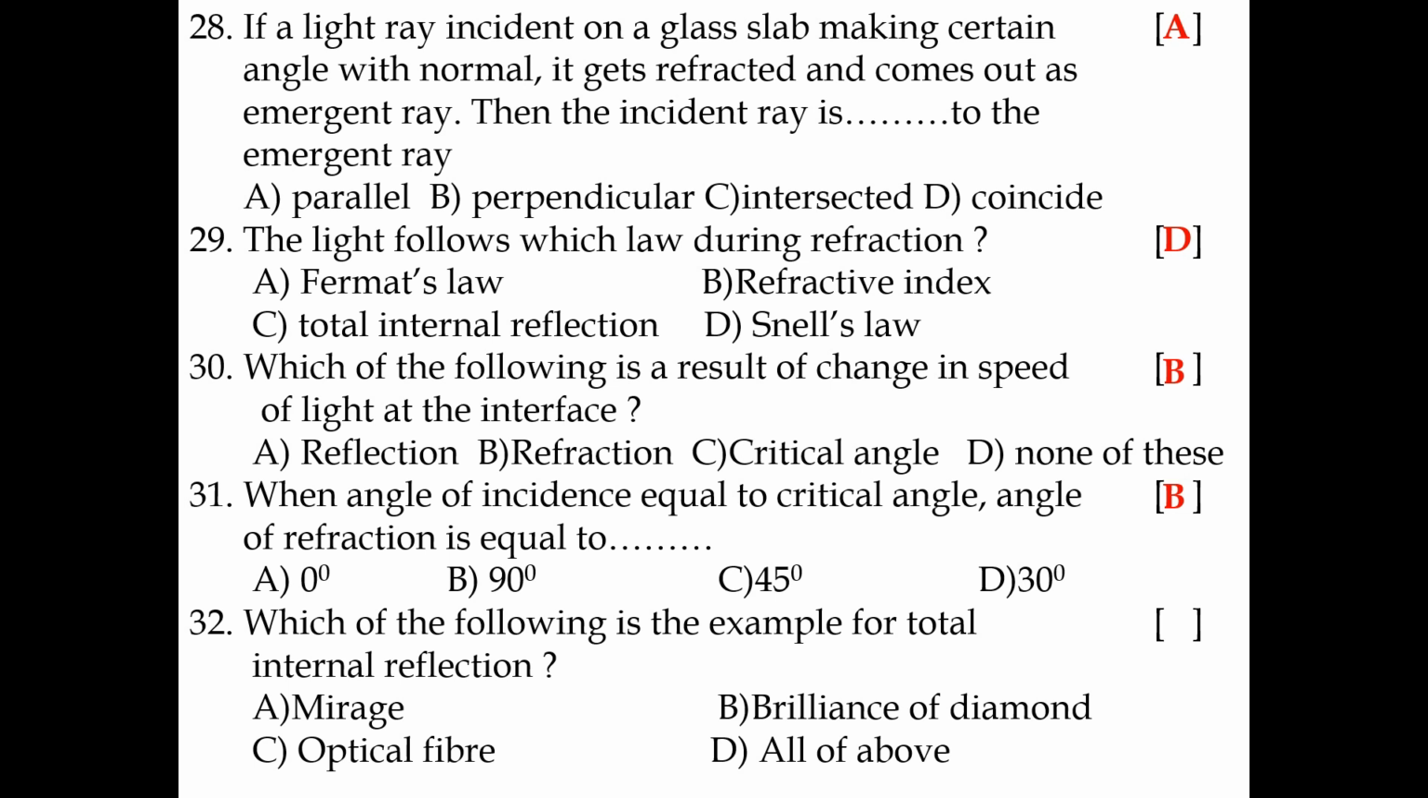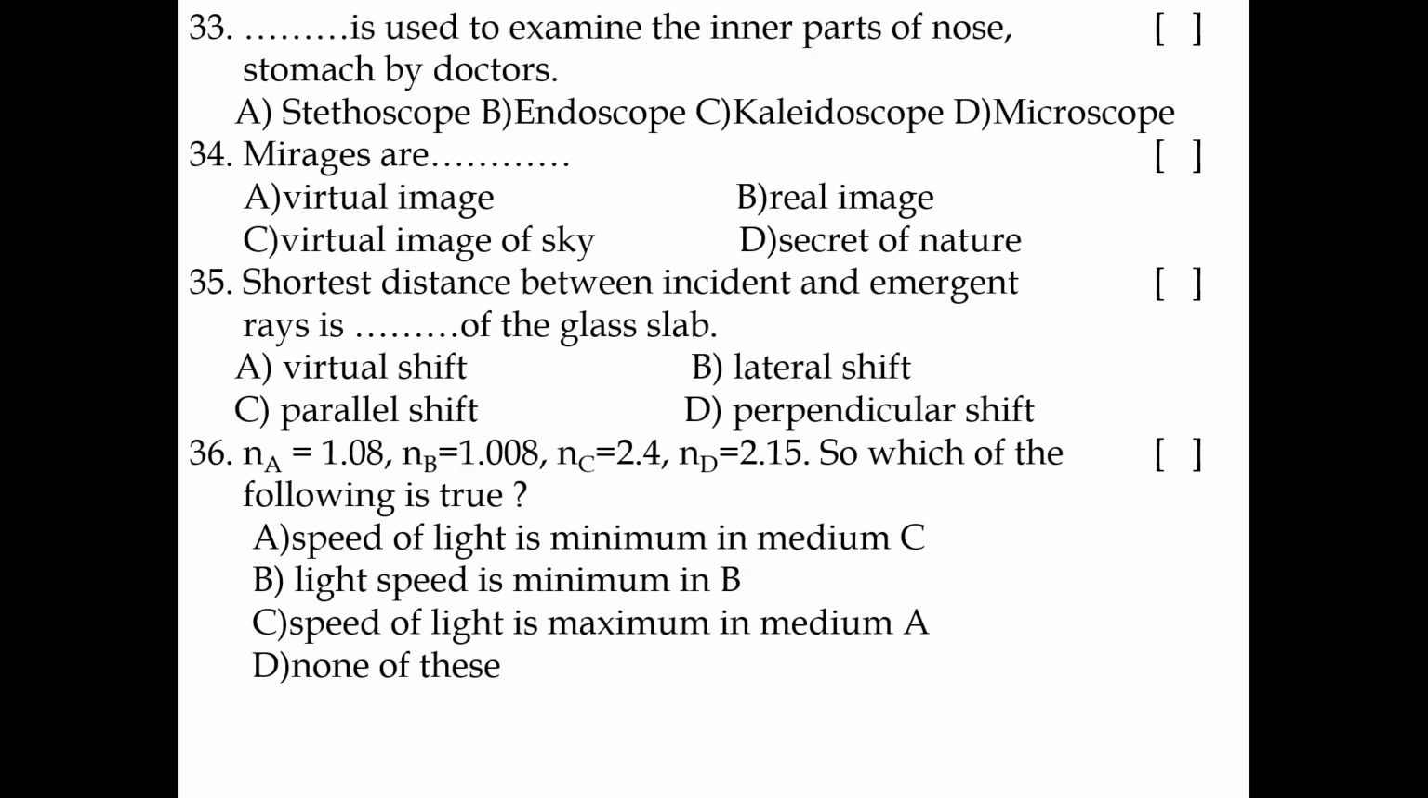32. Which of the following is the example for total internal reflection? Mirage, brilliance of diamond, optical fiber. So the answer is all of the above. 33. Which instrument is used to examine the inner parts of the nose and stomach by doctors? Endoscope. 34. Mirages are virtual images of sky.